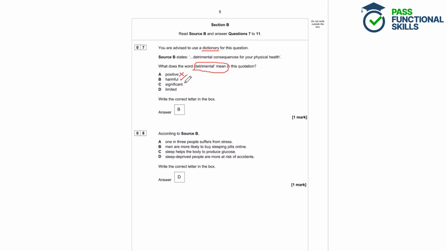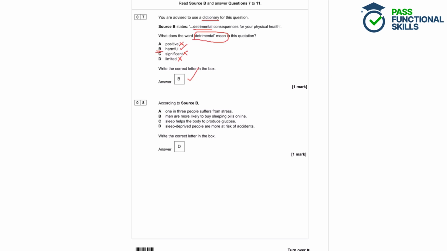Significant, well, that just means important, and limited means that there aren't enough of something, or it's restricted in some way. So harmful is the most appropriate option here, and it could be used to replace the word detrimental in this sentence. So the correct answer is B.